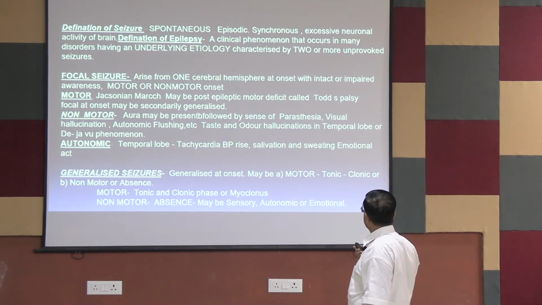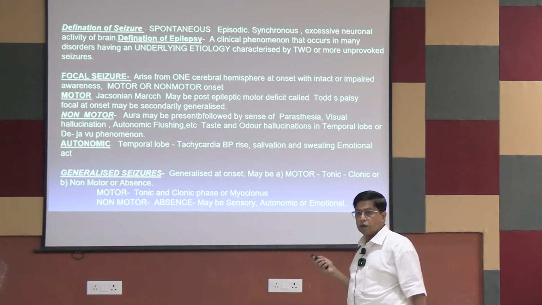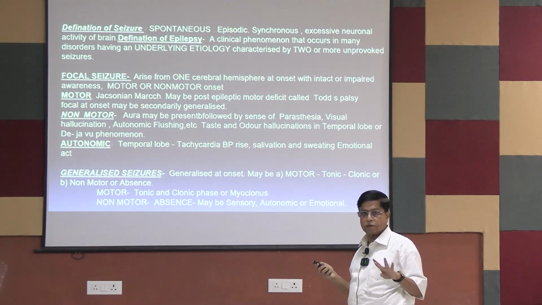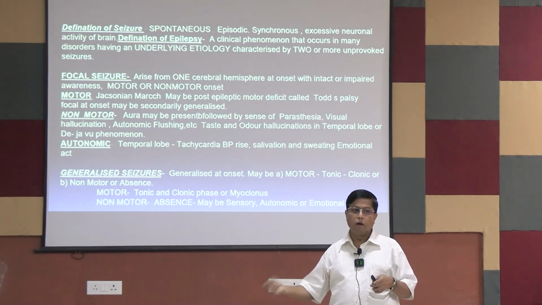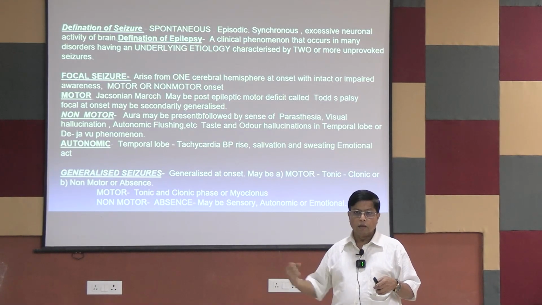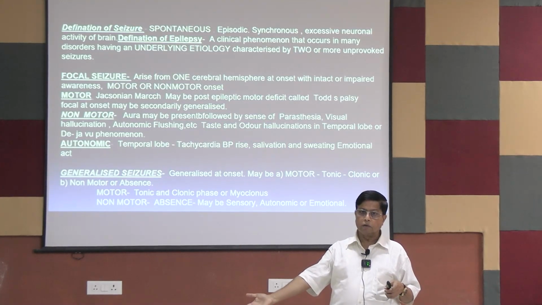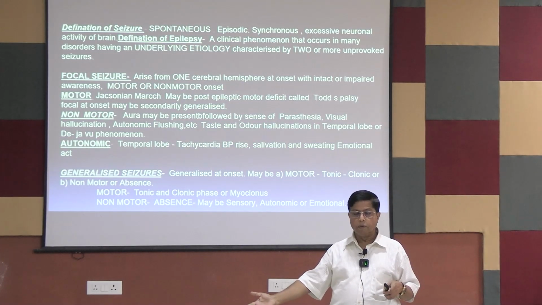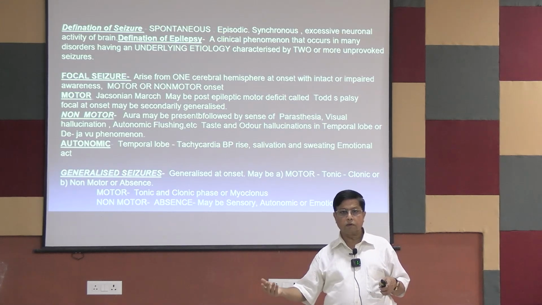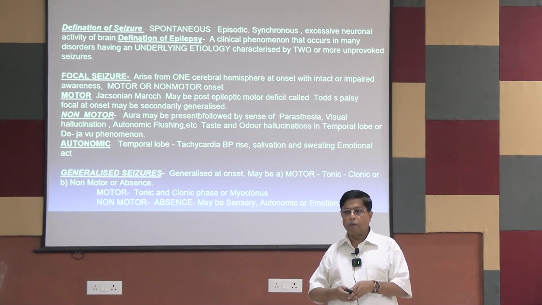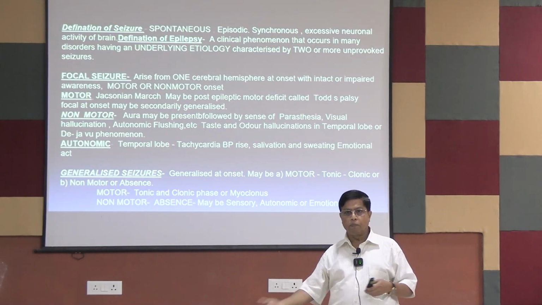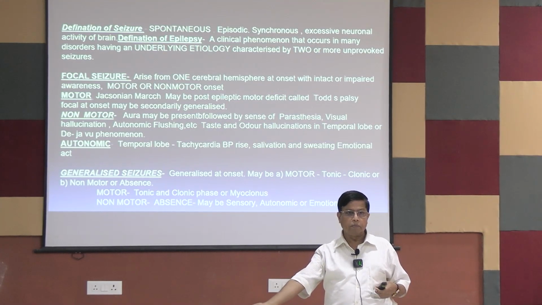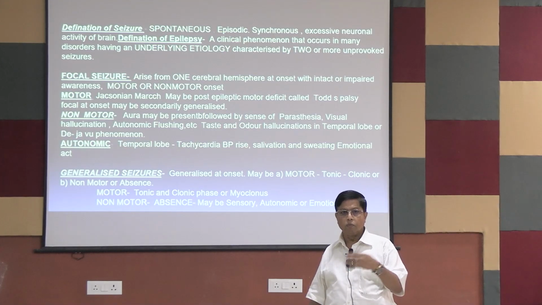So there may be a post-epileptic motor deficit, and this seizure is also sometimes associated with post-epileptic Todd's paralysis. Todd's paralysis means after that seizure happened, suppose it lasts 30 to 45 seconds, then suddenly the limb becomes paralyzed, no motor activity in that limb, and it may persist up to 24 hours. That's Todd's paralysis. In that phase, if the patient comes to you, you have not seen the convulsion, you have seen only the flaccid paralysis of the limb, then it may mimic a CVA. You may think it is a case of cerebrovascular accident.